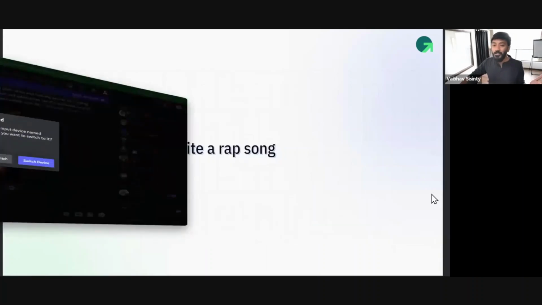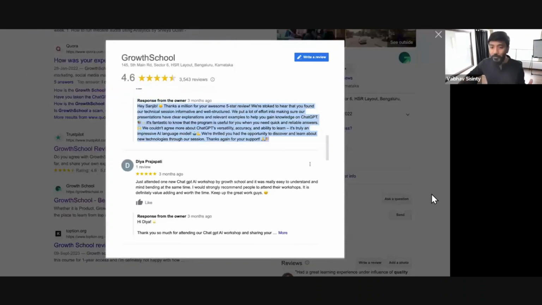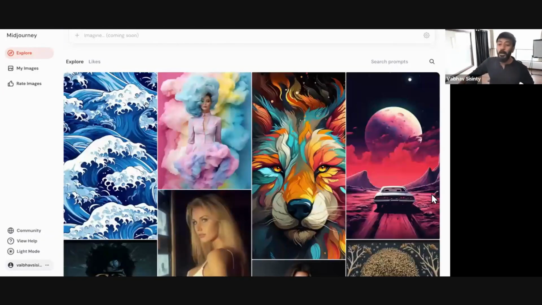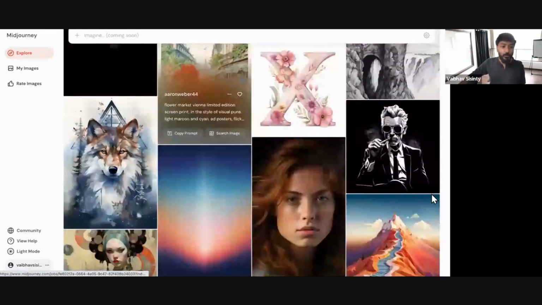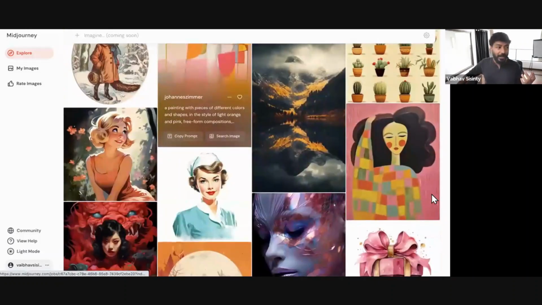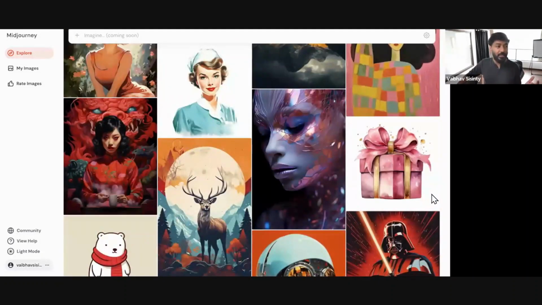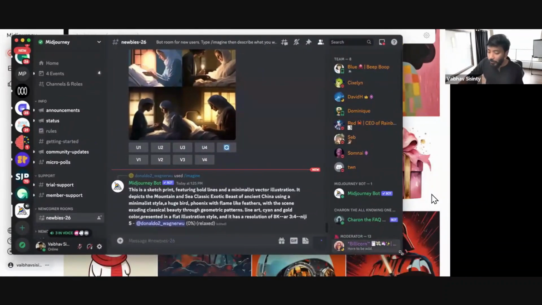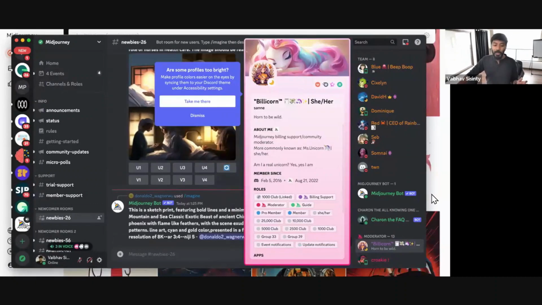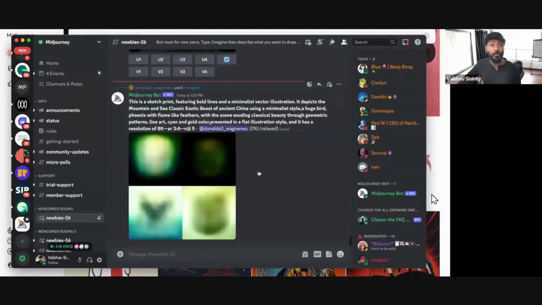All right. So first, to generate images, you have to use a tool called Midjourney. They're phenomenal when it comes to tools. It is a paid tool, and it can create absolutely stunning images like this. How it works is, once you sign up, you connect it to your Discord, which is basically like Slack, and then you can interact with Midjourney. Don't worry, we will share a video with you if you don't know how to set this up. You have to join Midjourney here, and I'll send you a video so you can do it.